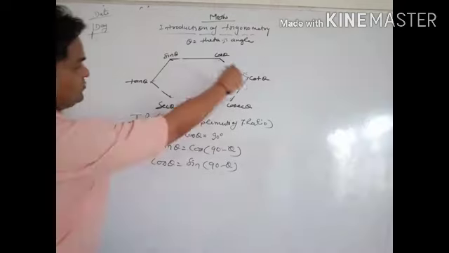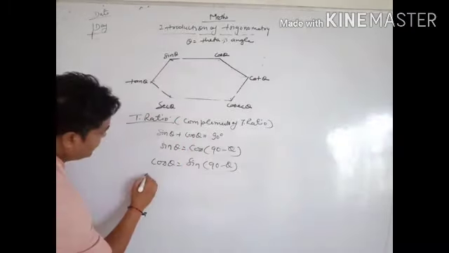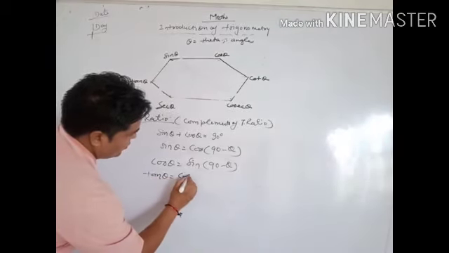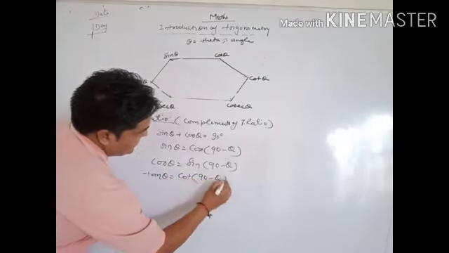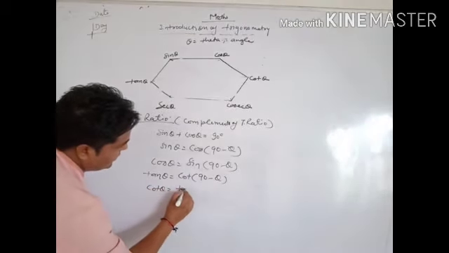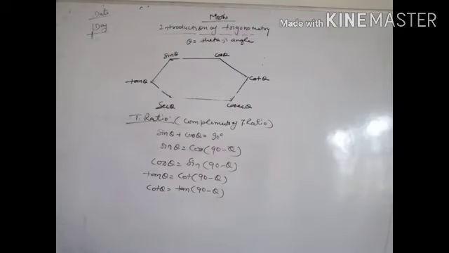Then, because we have taken the angle theta here, tan theta equal to cot 90 minus theta. Second, cot theta equal to tan 90 minus theta. Both are reciprocal to each other.